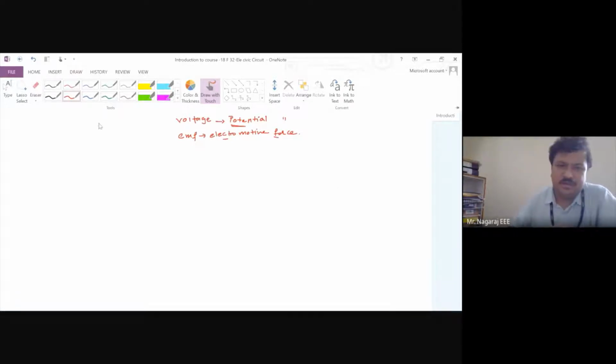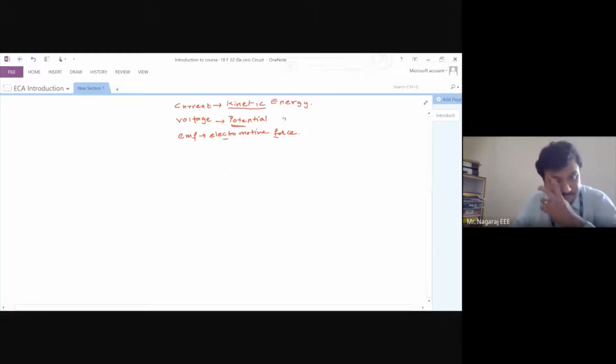So in any electric circuit, what is the quantity that is doing work? Suppose I have a switch here. This is the supply terminal. To this switch, I will be connecting a simple lamp.